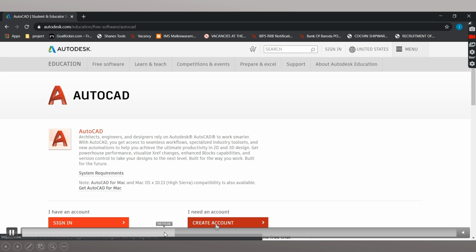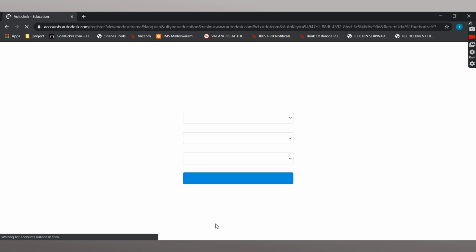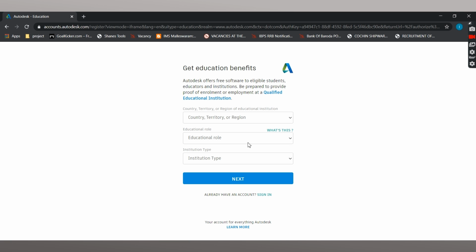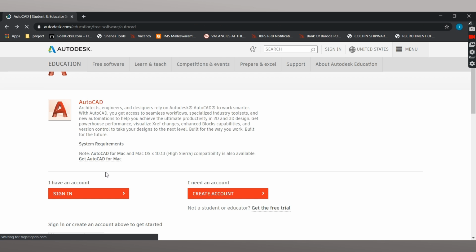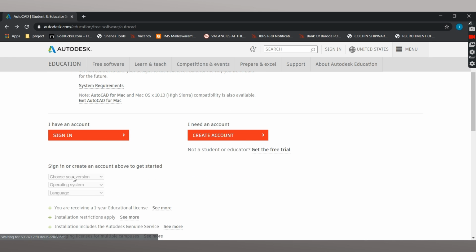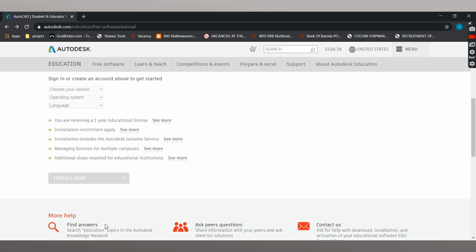Here we have AutoCAD 2020, and I recommend everyone to choose the same. Everyone is prompted to sign in and choose the version as AutoCAD 2020, operating system as 32 bit or 64 bit, but for AutoCAD 2020 you have 64 bit only, and language as English. Then proceed with the instructions given, and you can install the AutoCAD 2020 software.